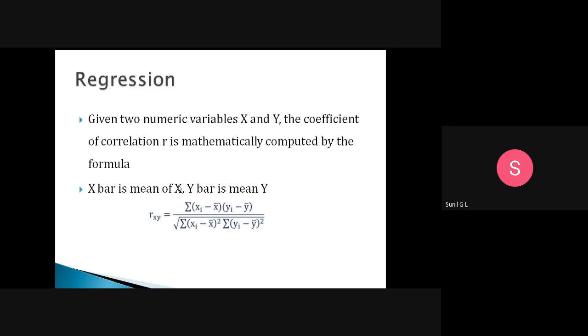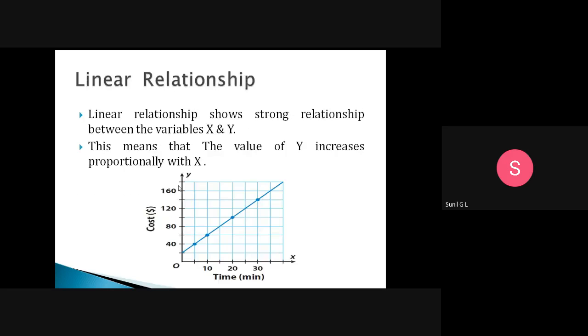Then we calculate the regression, which will give the relationship between the two variables.